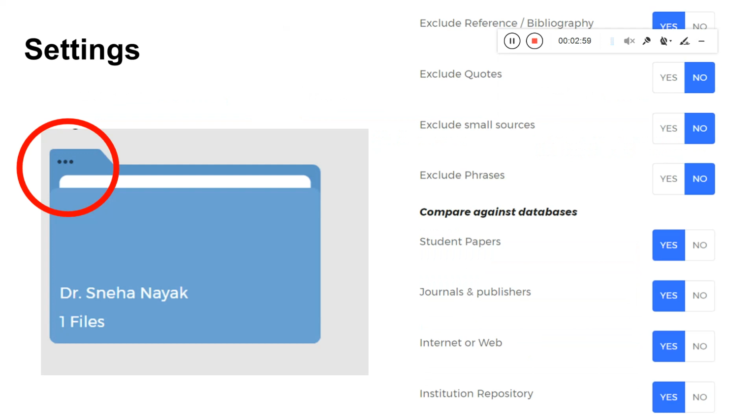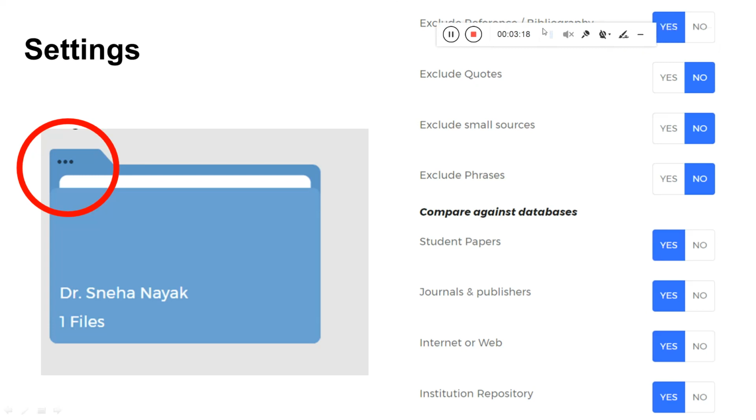First of all, in Drillbit, the most important thing is that you need to create a folder. Once you create a folder, only then can you submit any article here and see the plagiarism report. I will show you the demonstration later. So let me tell you some details about this first.